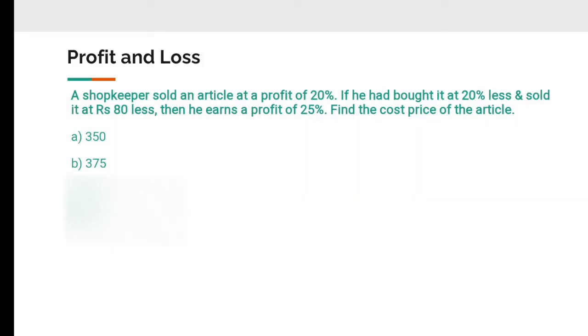So the first question is profit and loss, and this is a very common question that I think is going to be asked in a lot of competitive exams and elsewhere. So what is profit and loss? I simply want to make you understand it. First, profit is always equal to selling price minus cost price. And if I divide it by cost price and multiply by 100, that gives the profit percentage. Profit can also be calculated as the percentage increase on the cost price.